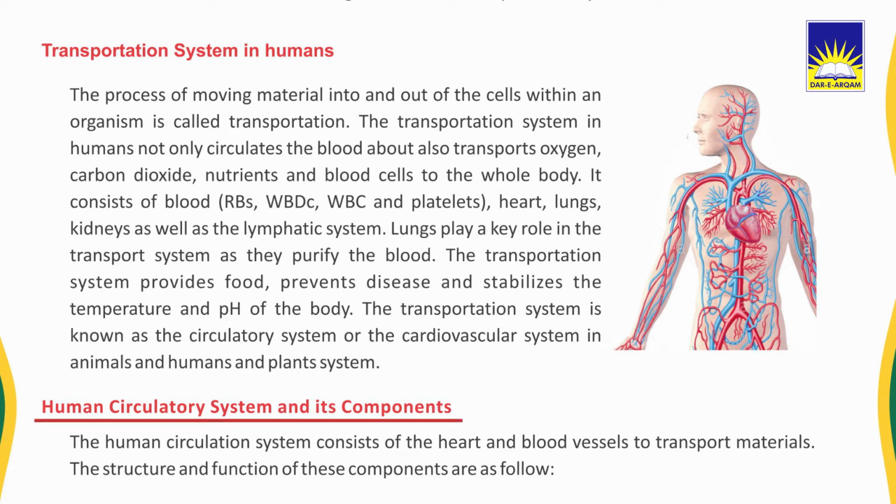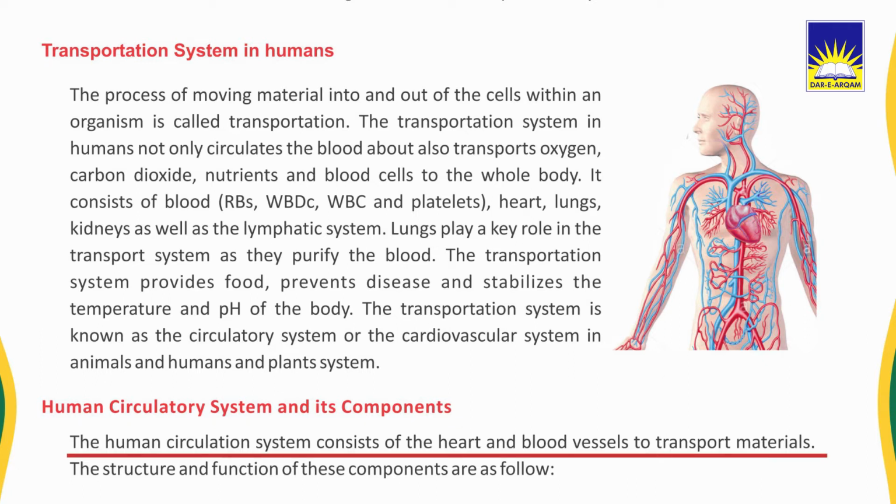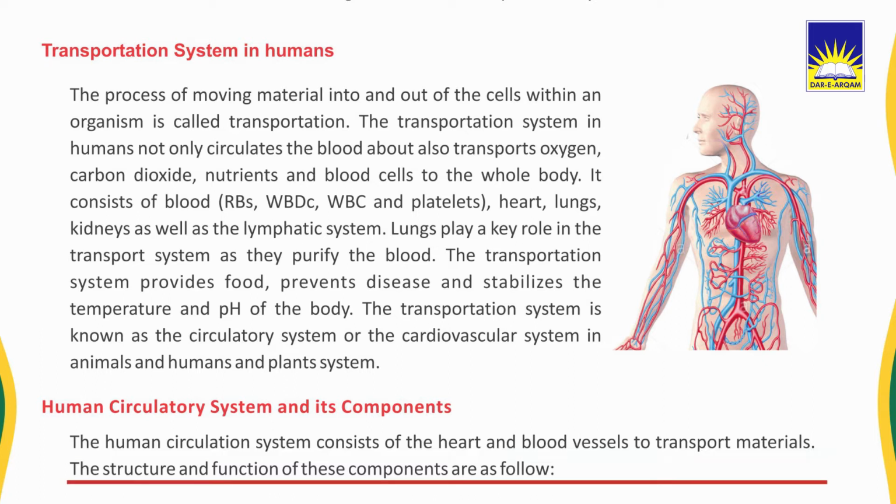Human circulatory system and its components. The human circulatory system consists of heart and blood vessels to transport materials. The structure and function of these components are as follows.